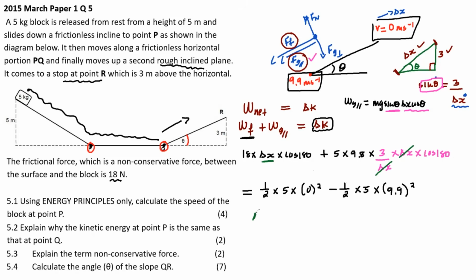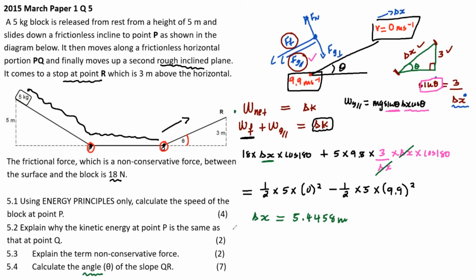When you do your maths properly, I won't do it. You guys can try it. The answer is 5.4458. That's delta x. So I used the net work formula and dealt with the work done. I'm not done. I just found delta x. I'm not looking for delta x. I'm looking for the angle theta. That is exactly what I'm looking for.